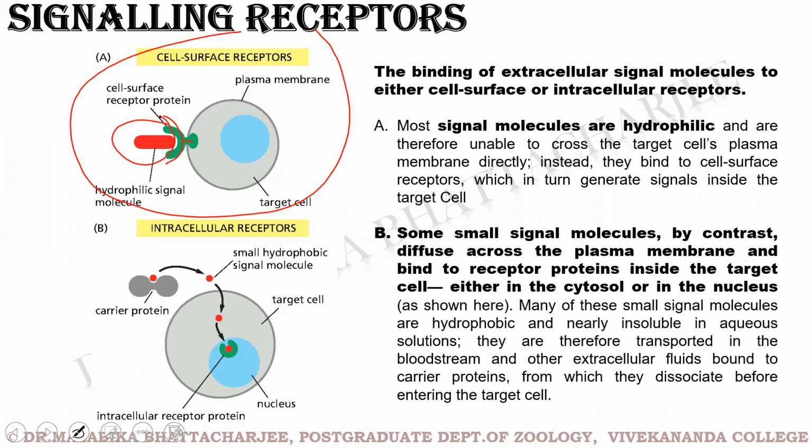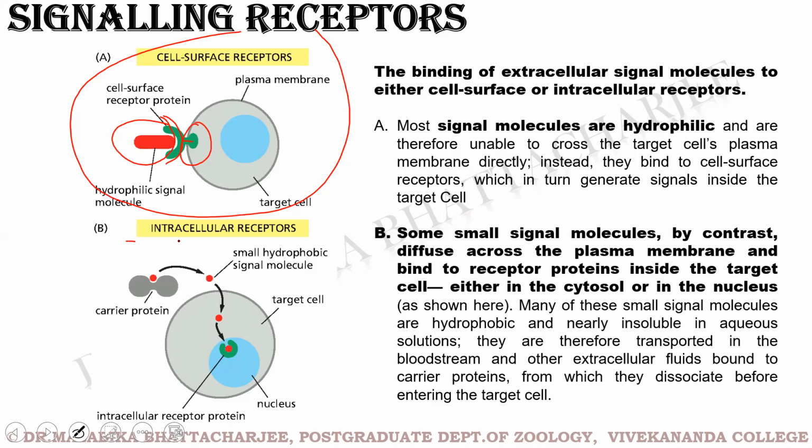And thus they bind to the cell surface receptors, and once these ligands bind to the receptors, there is a conformational change occurring in the receptors on the cytoplasmic side. And this change generates signals inside the target cell.